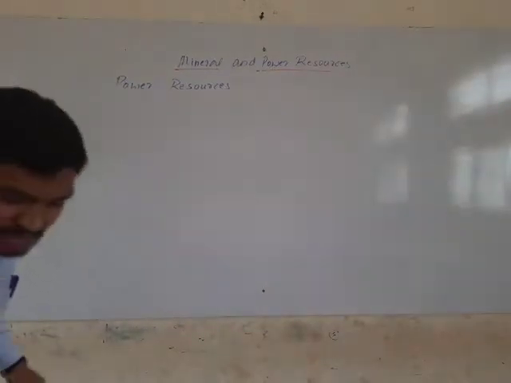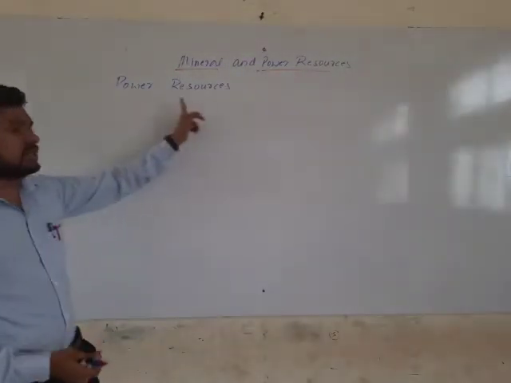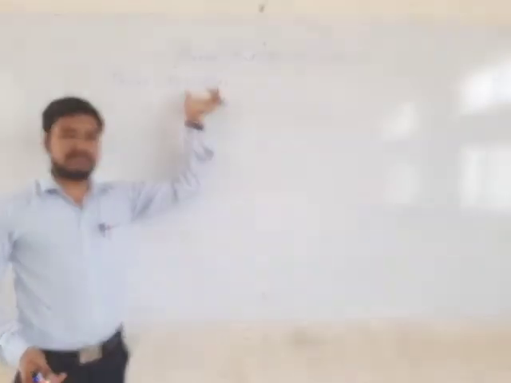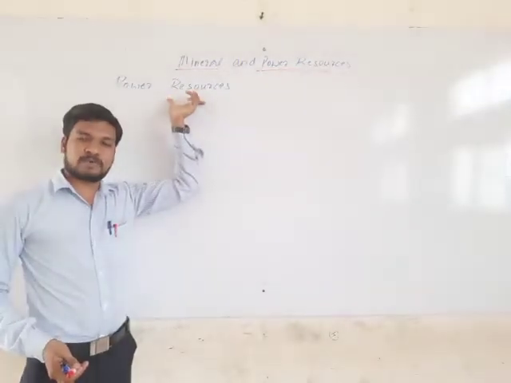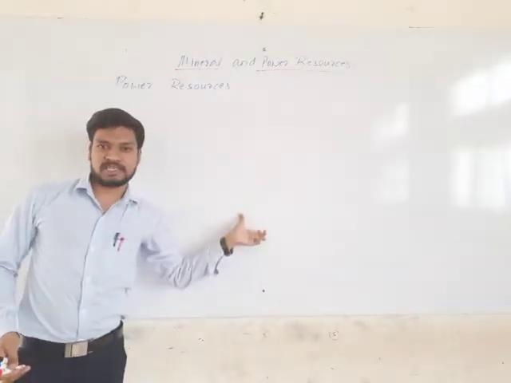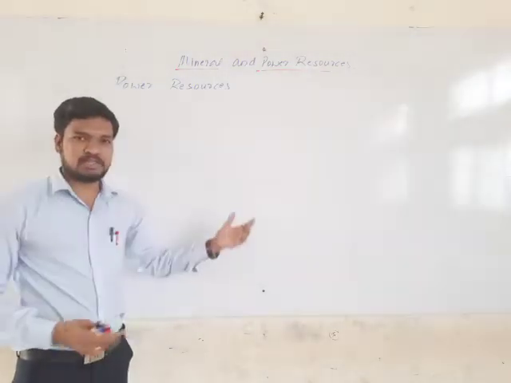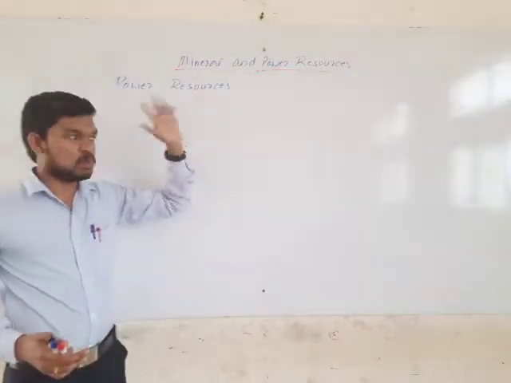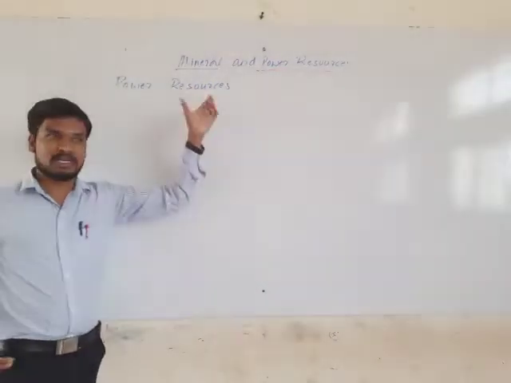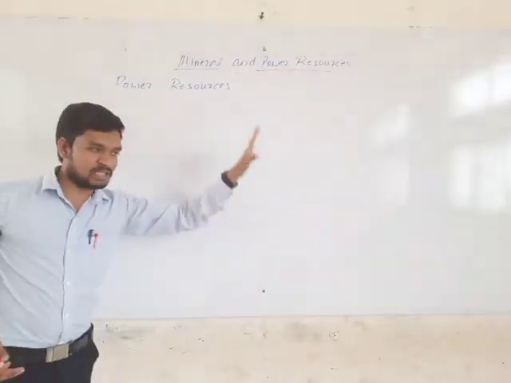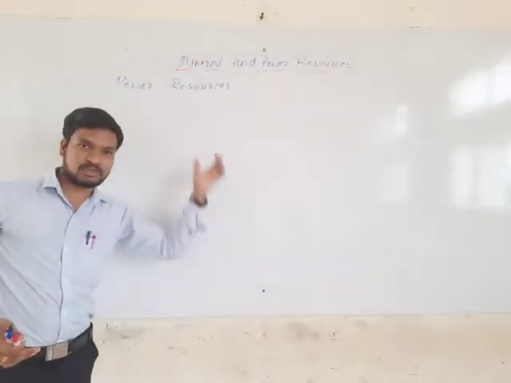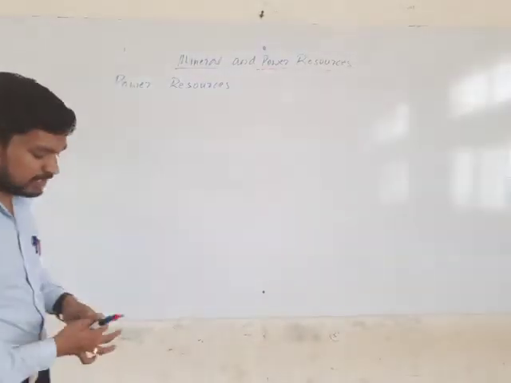So you should not write again. Don't write the heading, the heading is already there. We are discussing this power resource, and I didn't write it because we are discussing it. But again, don't write it again and again. When I write about new things, do not write this again. Once you have written about this power resource as the heading, and the things we are discussing, you should write under that. You should not write it again and again. Okay.